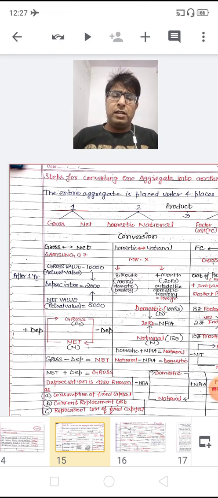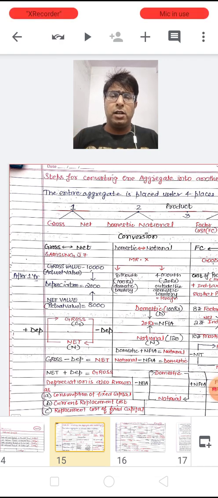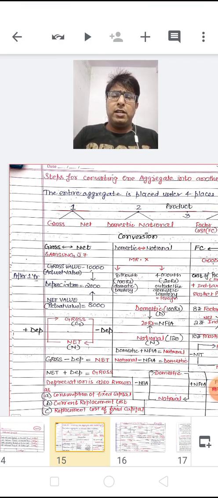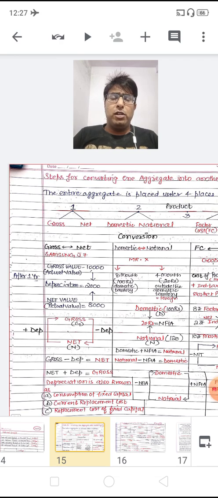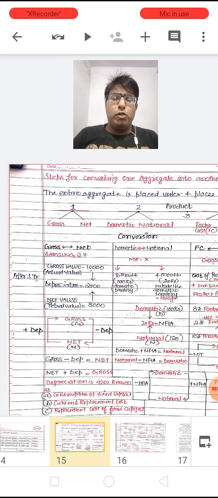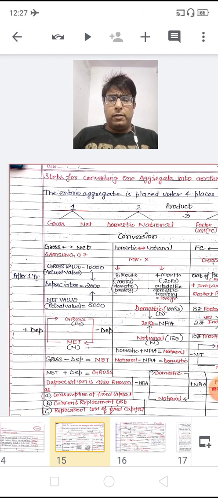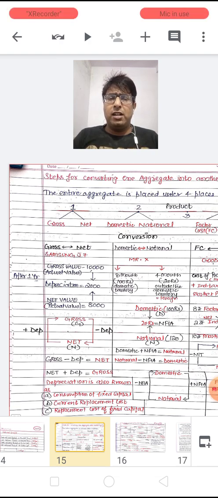Now when he lives in India for 8 months, he is earning, let's say as a rough example, a salary of 100 rupees. The income of 8 months is 100 rupees for Mr. X when he is living in the domestic territory of a country. And when he is living for 4 months in a foreign country like the USA, then he has earned 20 rupees from the USA, or from any foreign territory outside India.